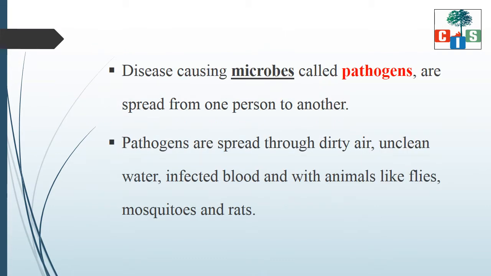Now let's see who is responsible for causing communicable diseases or how these diseases get spread. So here are the germs which are responsible for these diseases. These disease causing microbes are called pathogens and they are spread from one person to another.